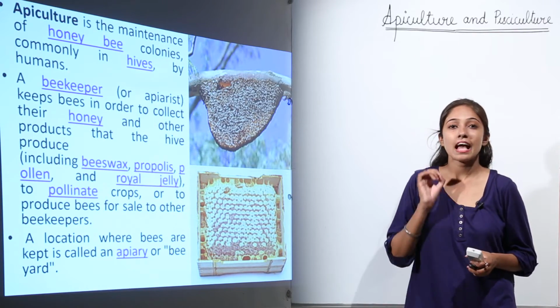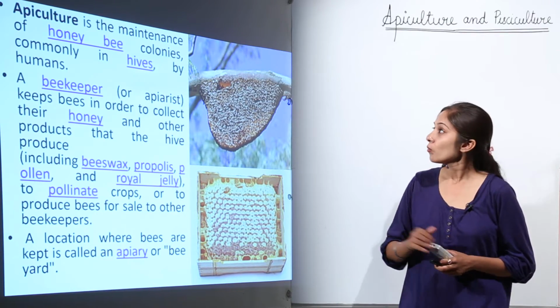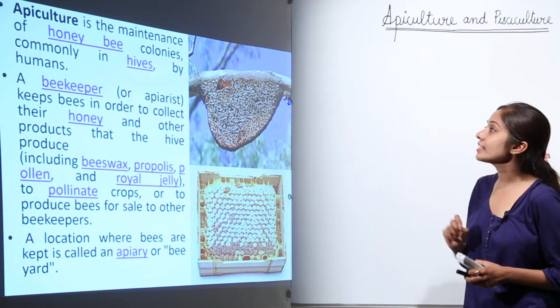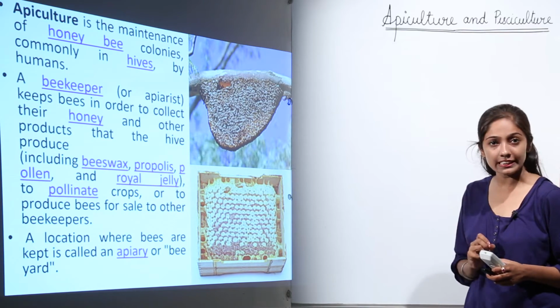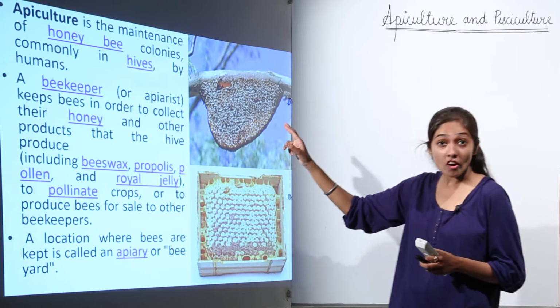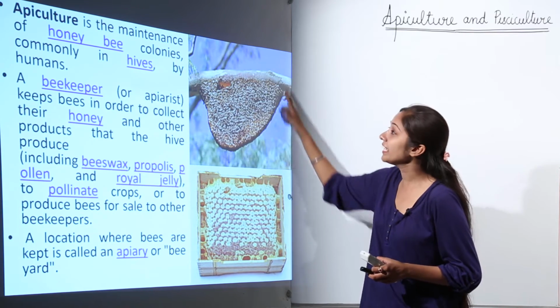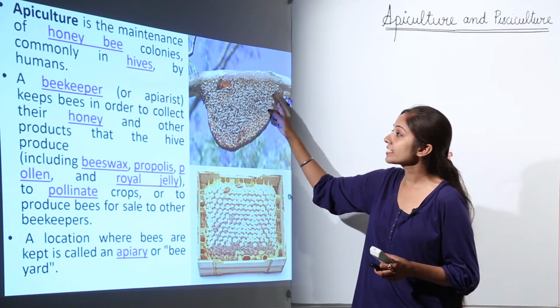Now let us discuss apiculture and pisciculture. What is apiculture? Apiculture is the maintenance of honeybee colonies, which are commonly known as hives. So it's a beehive, right?